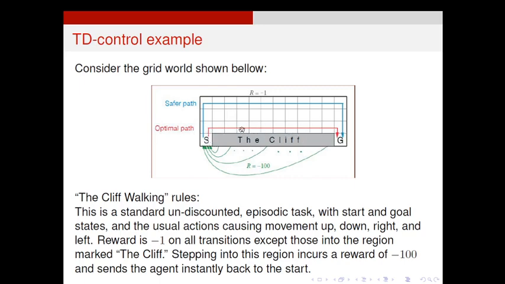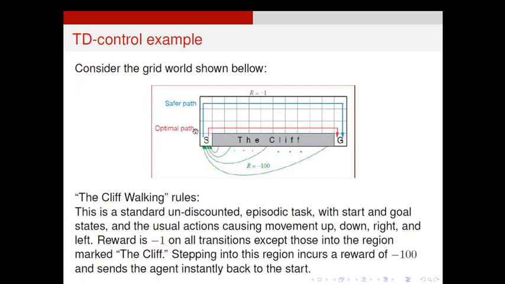So this will give -1 plus -1, -2 rewards. Again here, -1, -1, -2 rewards. So it can maintain 4 negative points using this path. So it is an optimal path. But this blue path is a safer path. It moves away from this cliff, and so it automatically avoids jumping into the cliff. Okay, so this is the safer path, this is the optimal path.